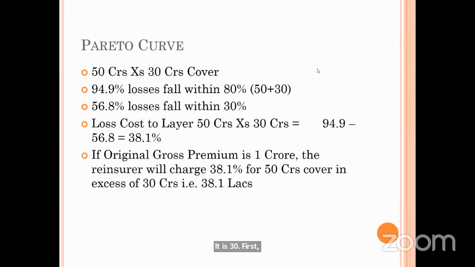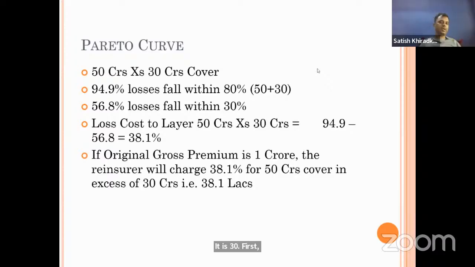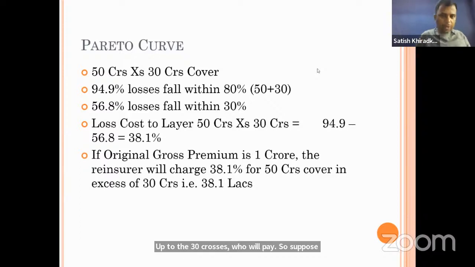Now, if they have given 50 crores excess of 30 crores, what does it mean? Up to the 30 crores losses, who will pay? Say suppose 100 crores is the sum insured. So 30 crores is nothing but 30%. Up to 30%, who will pay? Who will pay?